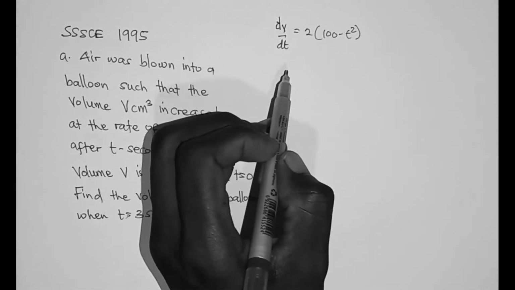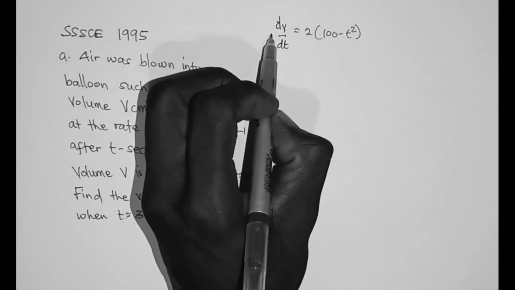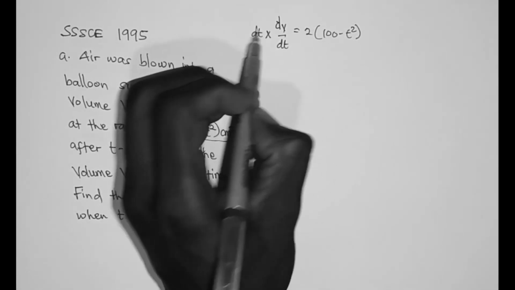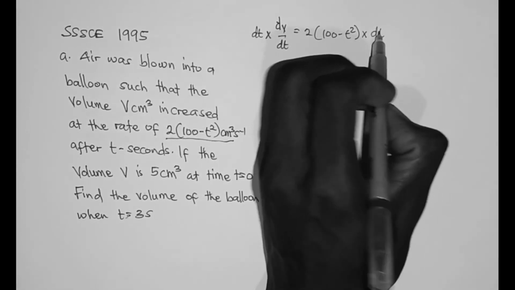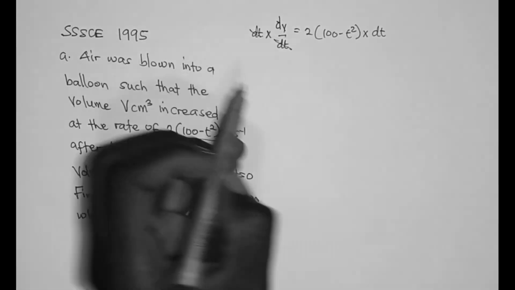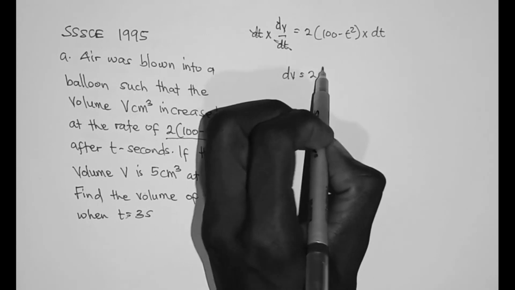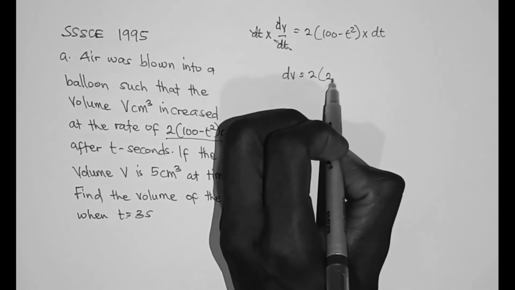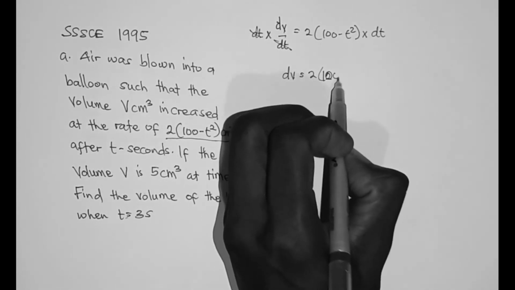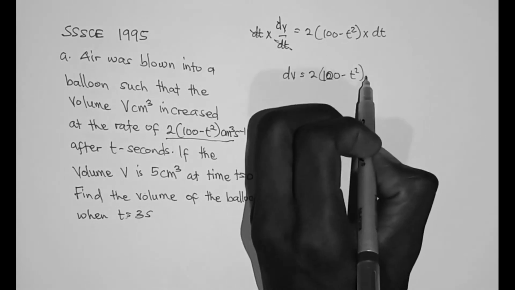So let's multiply both sides by dt, so that the dt and dt cancel. Then this implies that dV is equal to 2(100 − t²) dt.